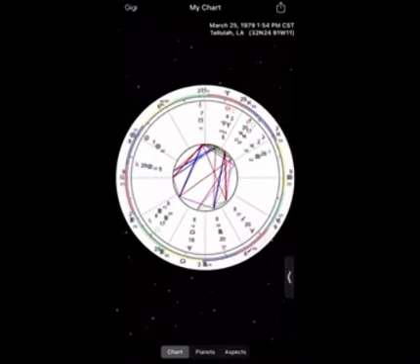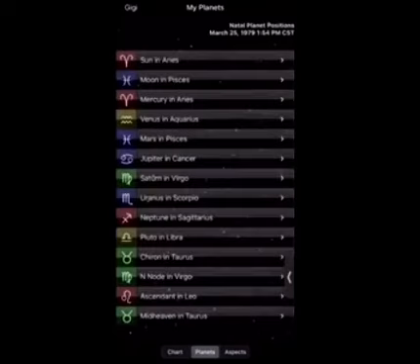So to keep the confusion out, go to Cafe Astrology, or you can click on planets at the bottom of the screen. You click on planets, these are all of your planets, okay? It gives you what every planetary energy is, all right?